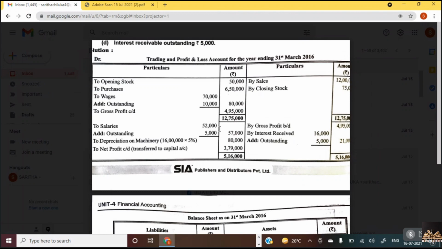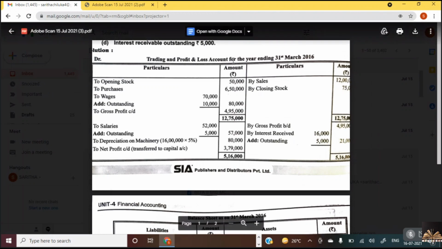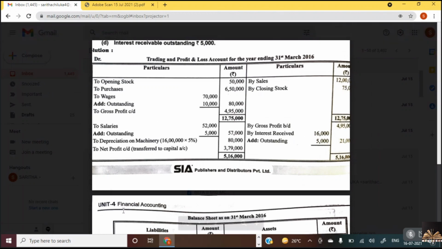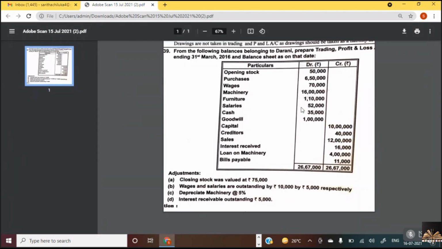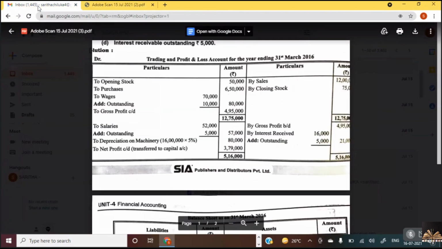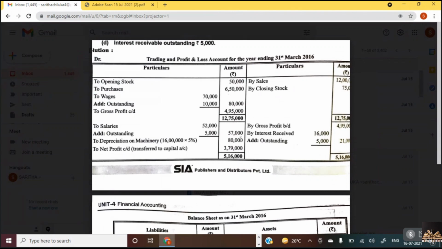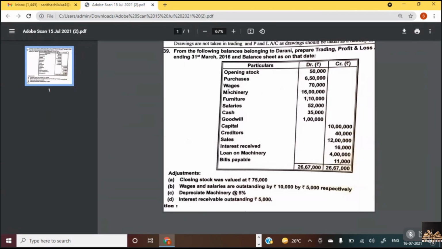Yes, ma'am. Now what we do is open the profit and loss account. The first item is salaries. Salaries, how much? 52,000, and we have an adjustment here. We have salary outstanding 5,000: 10,000 wages, 5,000 salaries respectively. So what we need to do with outstanding expenses? Add 52,000 plus 5,000. 57,000 is the salary. Is that clear? Now, next.